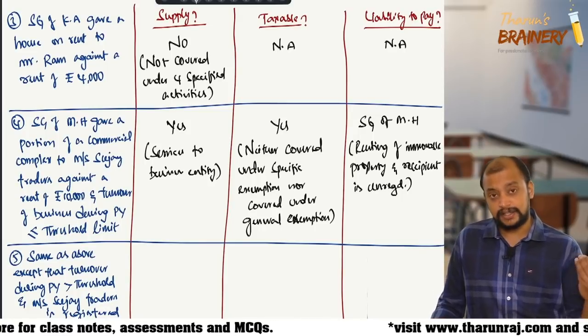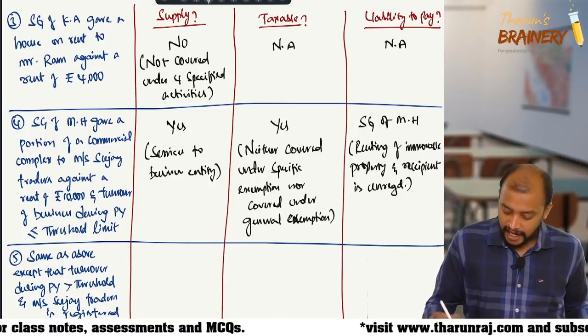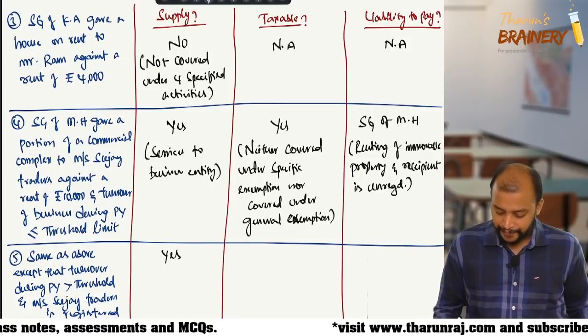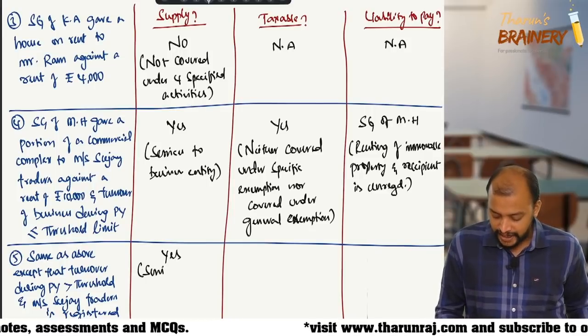Sujai Traders is registered. Again the same answer: it is supply, services to business entity.